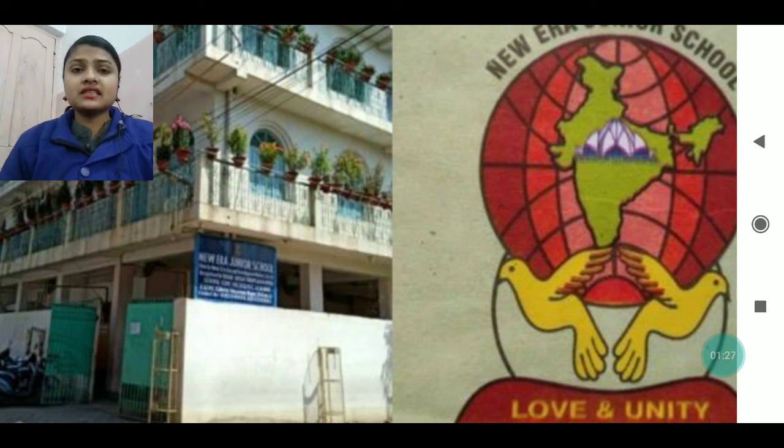So what is this exercise all about? This exercise is all about division. What does division mean? When we divide anything equally, that is division. There are four parts in division. One is the dividend, second is the divisor, third is the quotient, and fourth is the remainder. Remainder is always lesser than the divisor. So with this we are going to move ahead.